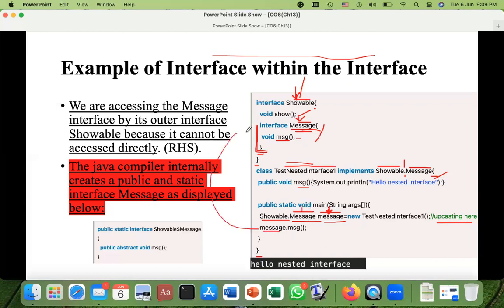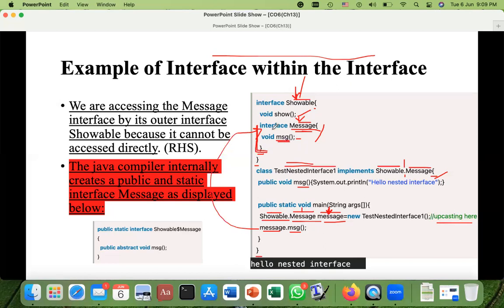So I will go here in this interface. How can I go? Because Showable, I already told, is the interface. So I'm going directly there. But actually, I'm going into Showable first and then into Message. So, okay, then there is some msg method available there. This msg is available there, but it is abstract. Where is the body of this method?